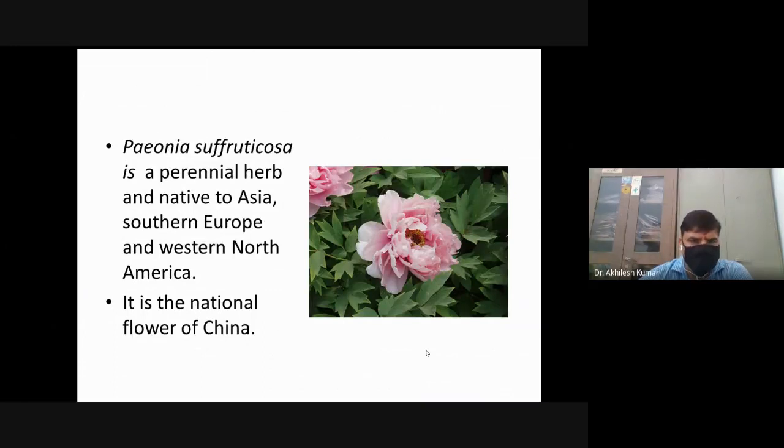Paeonia suffruticosa is a perennial herb. It is native to Asia, southern Europe, and western North America. It is a perennial shrub, a perennial herbaceous plant. It is the national flower of China.